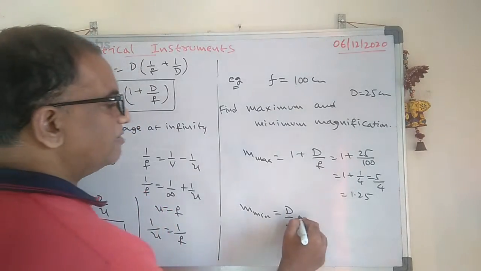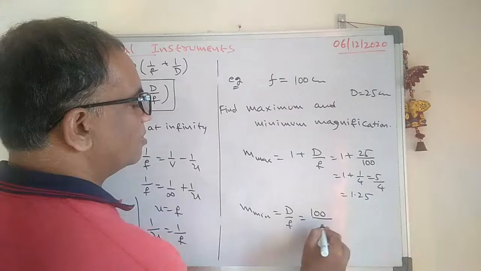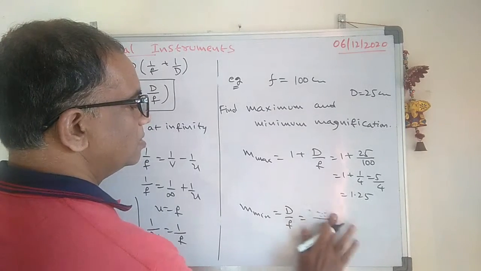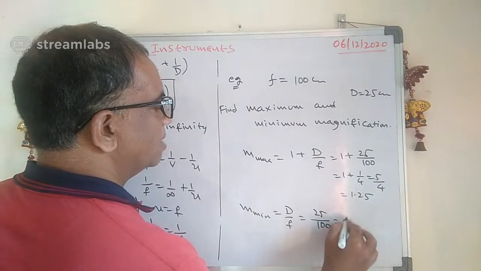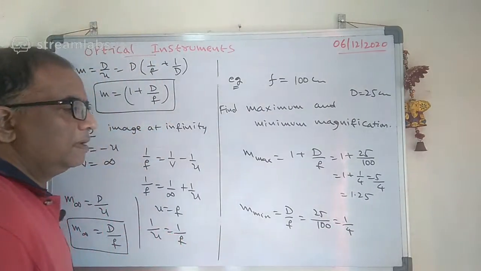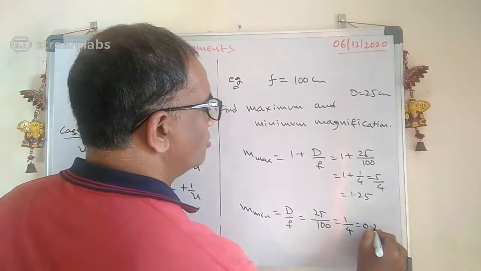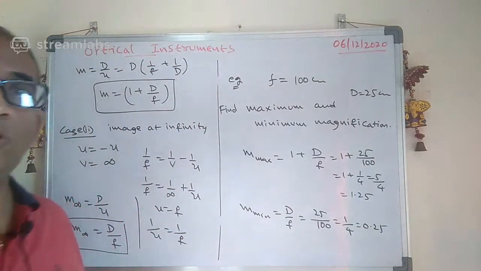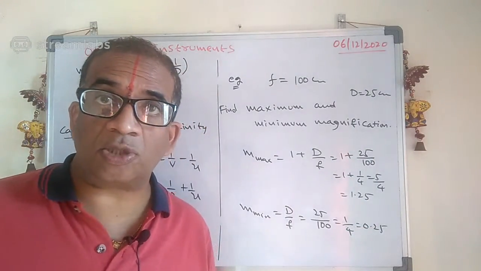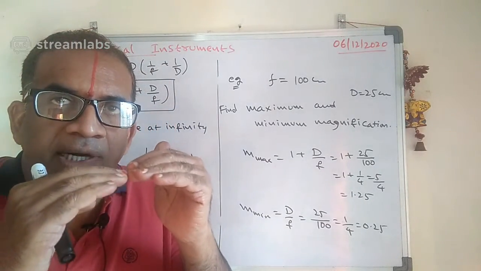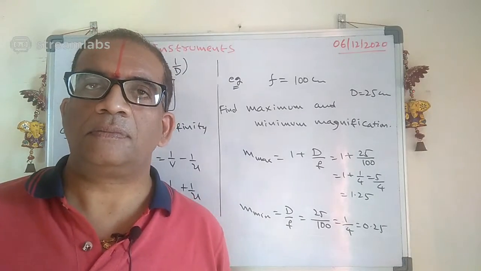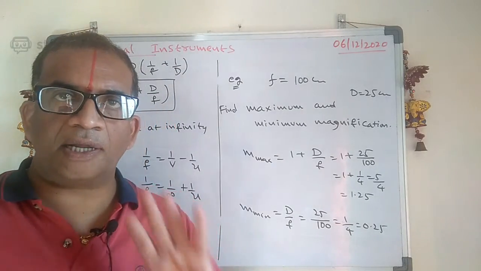Now what is the d by f? It is nothing but 25 by 100, means 1 by 4, or 0.25. See, there are no units for magnification. Why? Because the magnification just tells us how many times the image will increase. Are you understanding what I am saying here?